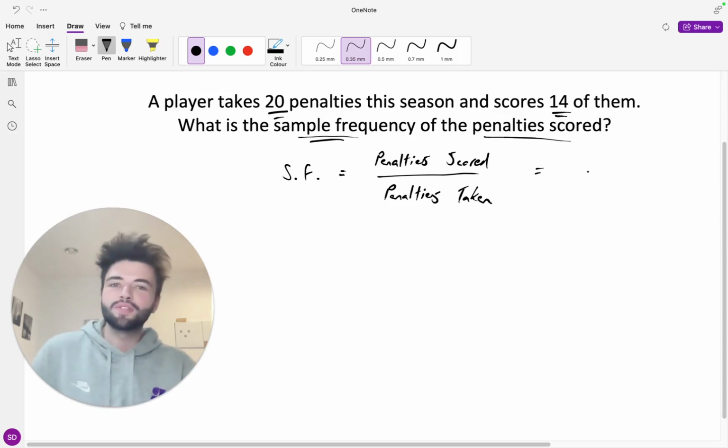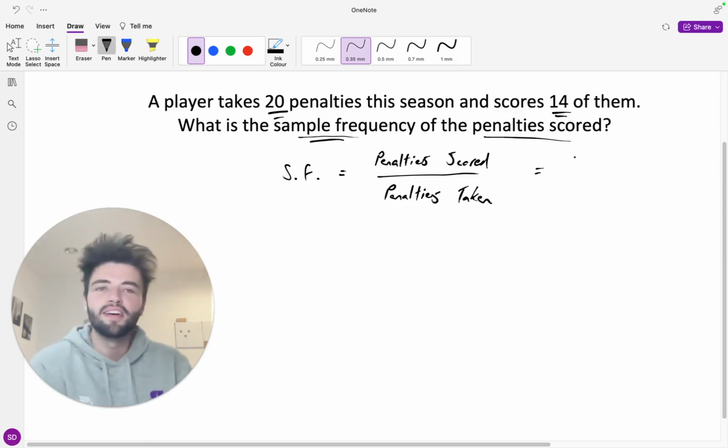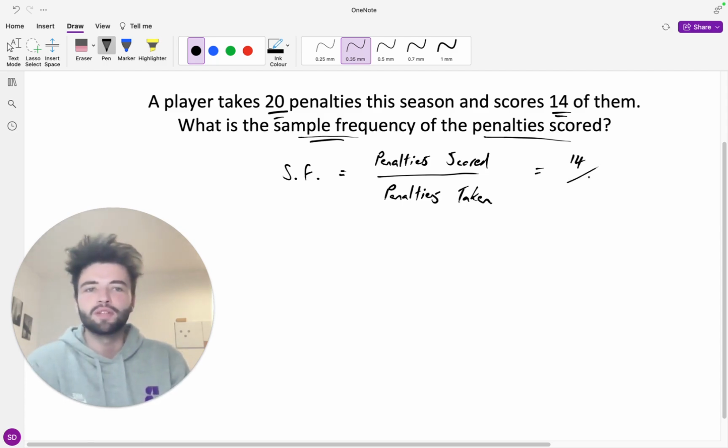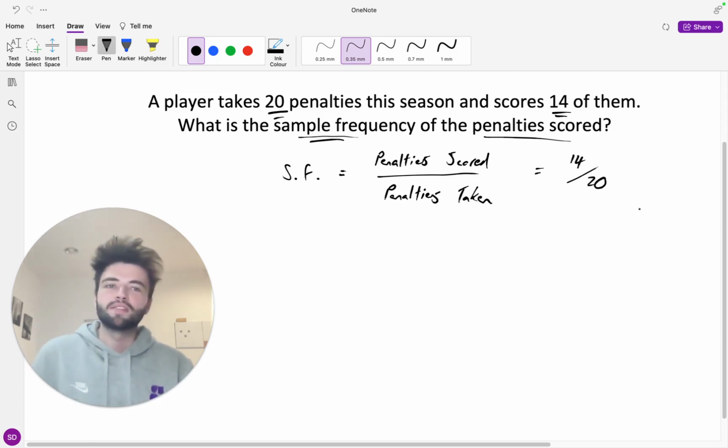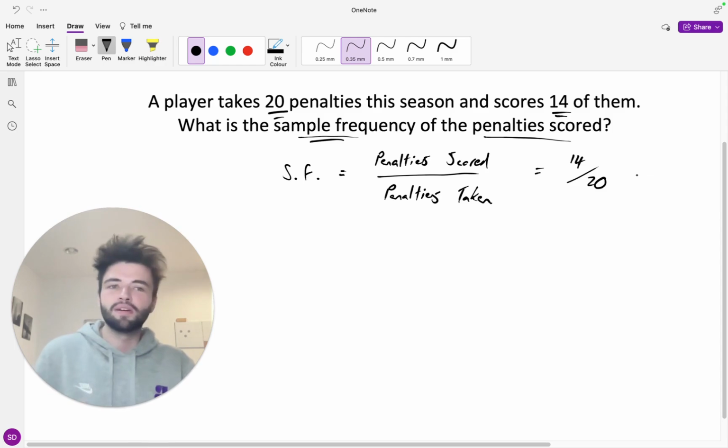And so our sample frequency, or SF, is going to be the number of penalties scored over the number of penalties taken. The number of penalties scored we know is going to be 14, and the number of penalties taken is simply going to be 20. We're told that in the question as well. Once again, this is basically using the observed number of successes and failures to figure out an estimate of the probability based on the information we have. We can imagine that this gives us some idea of, if there were 2,000 penalties taken, how many penalties we would see scored in that situation.